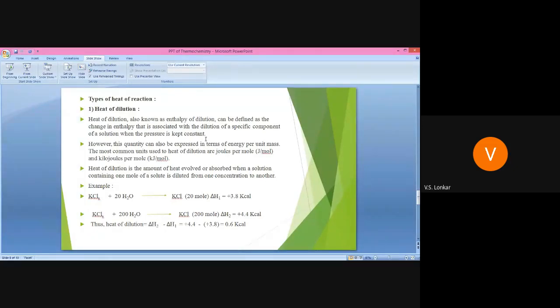the concentration must be changed. Heat of dilution is the amount of heat evolved or absorbed when a solution containing 1 mole of solute is diluted from one concentration to another concentration. A very simple definition of the heat of dilution. Just remember the concept of dilution.